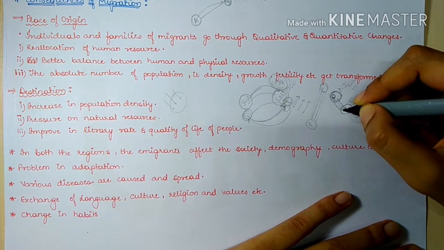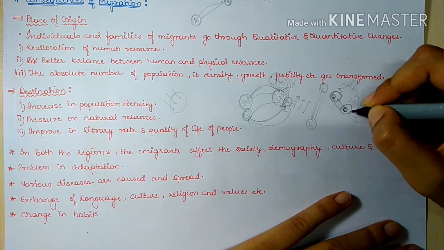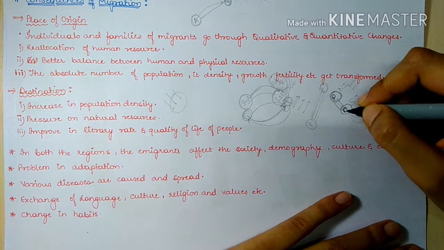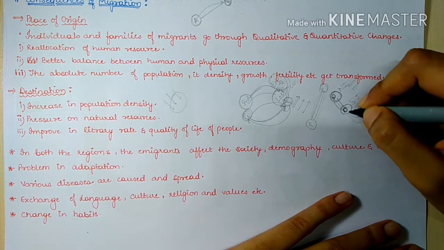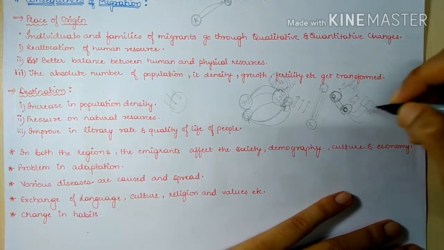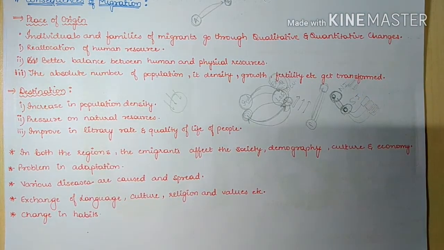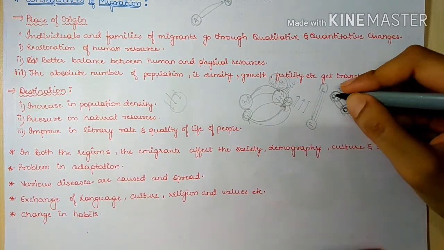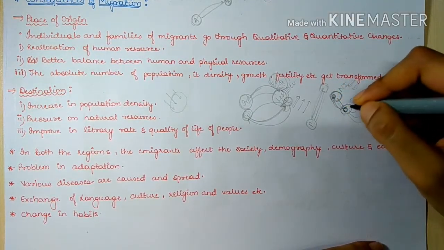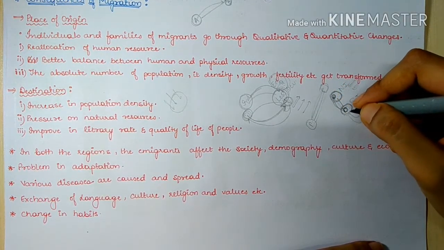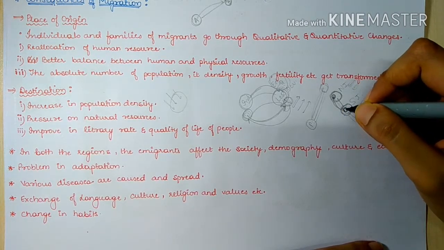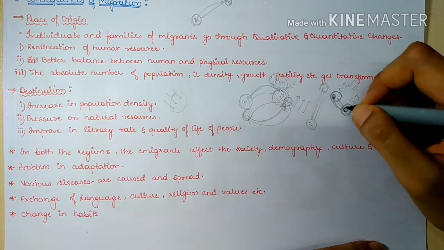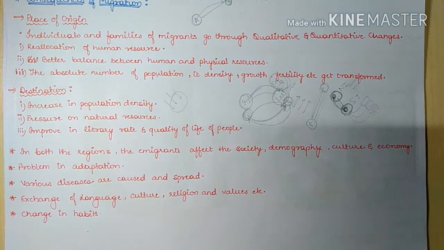Because the disease is communicable, it will spread to the other people of this region. Likewise, if a healthy person is moving to this area and this area is being affected by an epidemic, then this person will also get affected by the epidemic.